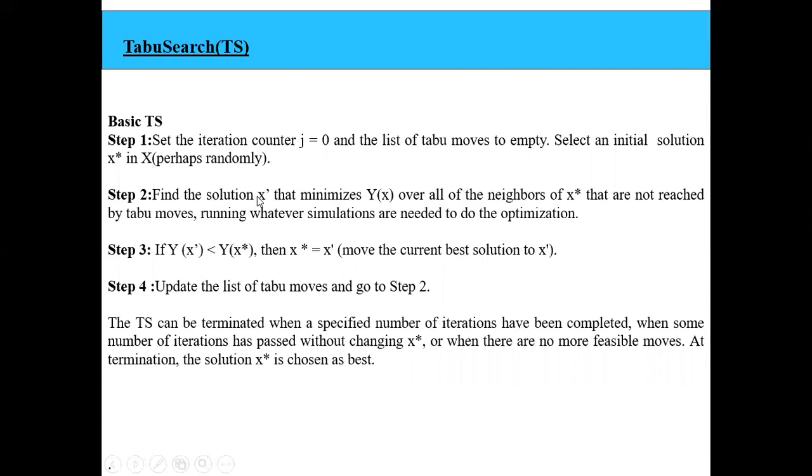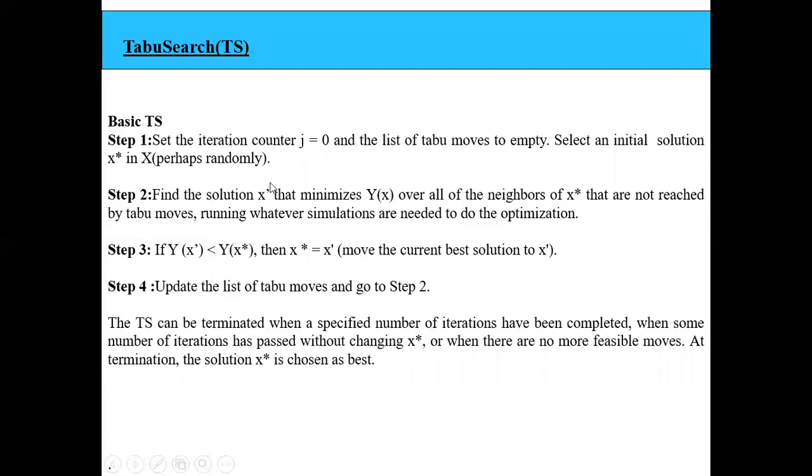Then we find the solution x dash that minimizes y of x over all of the neighbors of x star that are not reached by the taboo moves. That means we are trying to find one more best solution, taking x star as our solution. So we are trying to find the solution x dash that minimizes y of x over all of the neighbors of x star. We should find an optimal solution for our input x that is not reached by the taboo moves.